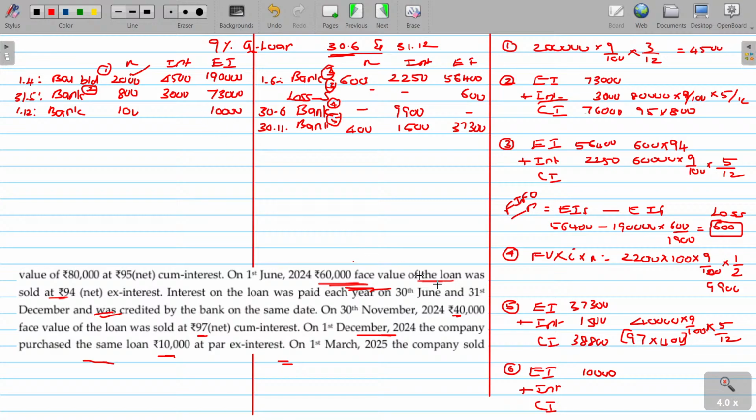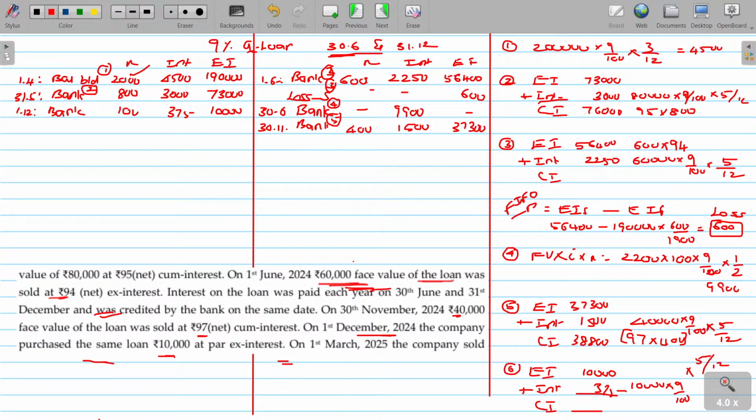Then we have to pay the interest component also. 10,000, rate of interest 9%, for how many months? As this is the 1st December, 5 months over. Surprisingly, in this illustration, all the interest calculations are for 5 months. This value being 375. Then 375 is the interest.